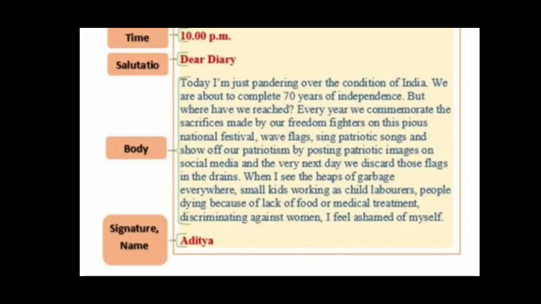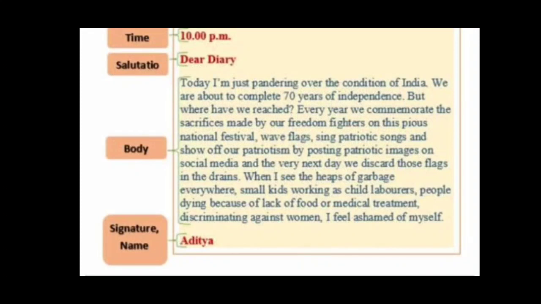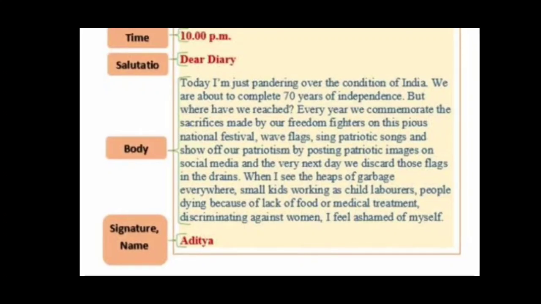Look at the body here. Today I am just pondering over the condition of India. We are about to complete 70 years of independence. But where have we reached? Every year we commemorate the sacrifices made by our freedom fighters on this pious, pious means devotedly religious, national festival.